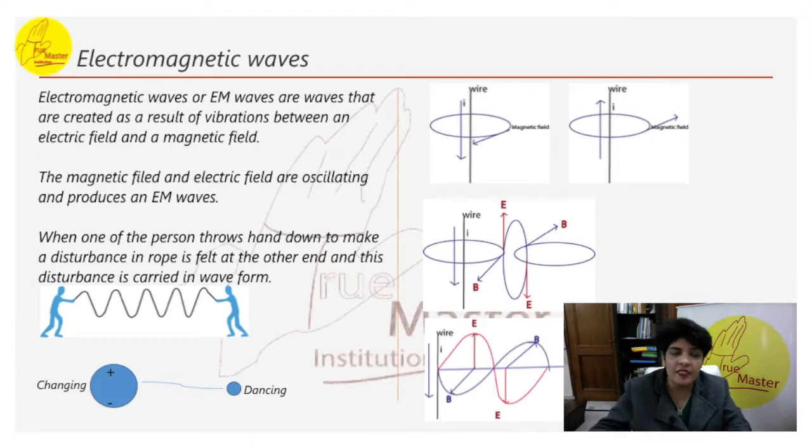We create disturbance in the electric field. We observe the charge is moving up and down here. So if this was the charge and we have any disturbance created here, this is traveled in the form of a wave, and if there was an electron here, we observe that this electron, though not connected, is dancing. So we are spending energy to create disturbance in the electric field. The electric field and magnetic field are oscillating. We notice that the electric field and magnetic field are traveling, and this pattern is known as waves, which is a result of propagation of EM waves.